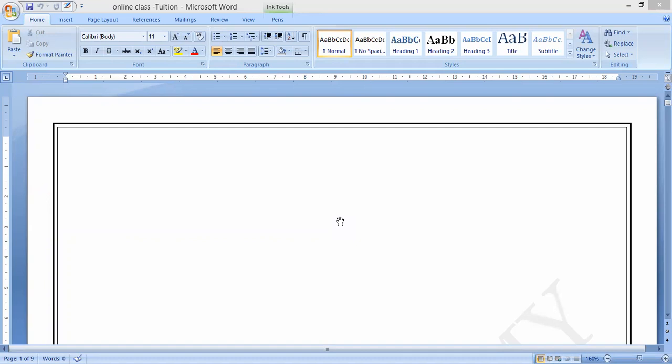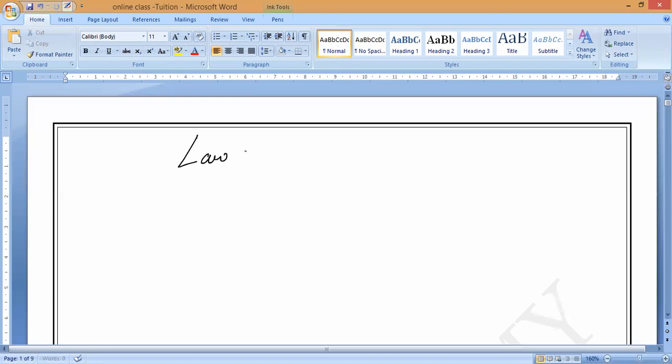Now, let us go for the second one. As we know, the second law, what is that called, guys? Law of constant proportions. So, of the laws of chemical combination, the second one is called the law of constant proportions. Please, all of you write it down: law of constant proportions.